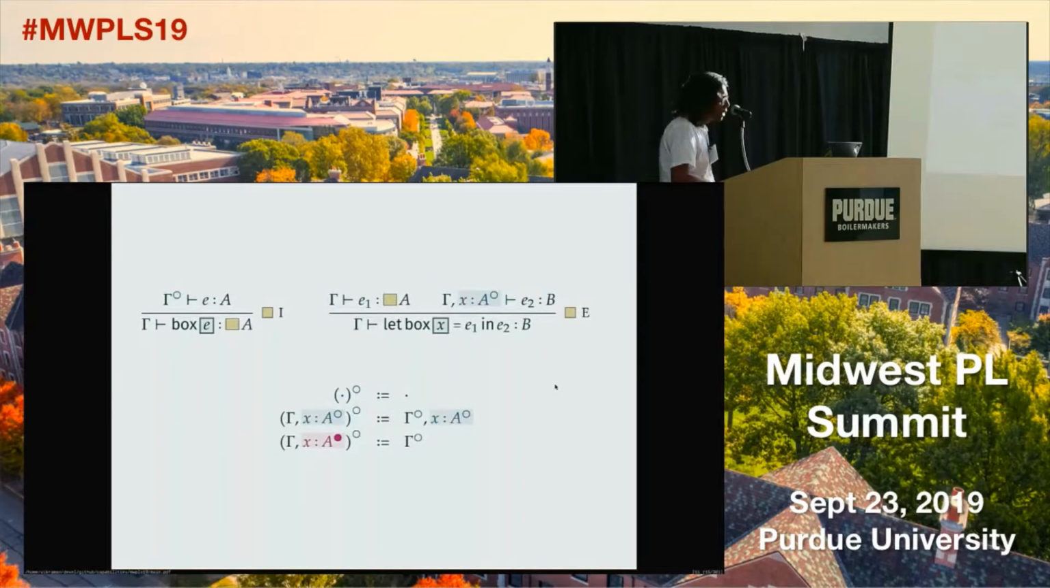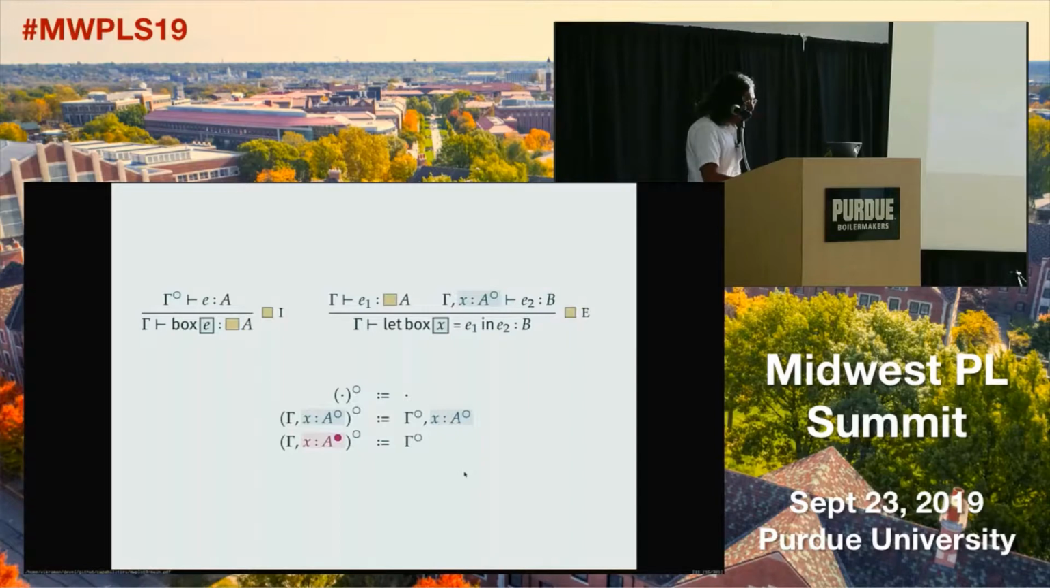The pure type constructor is introduced in the following way. If we know that the context is pure, then we can put an expression in a box and it becomes a pure type. And to eliminate pure types, we need to make sure that we only allow pure values to depend on pure things in the context. Finally we need this pure operation which we used here on the context, and the pure operation simply drops the impure values from the context.